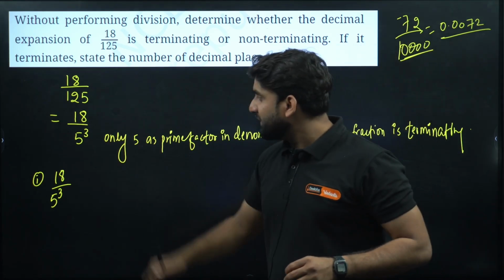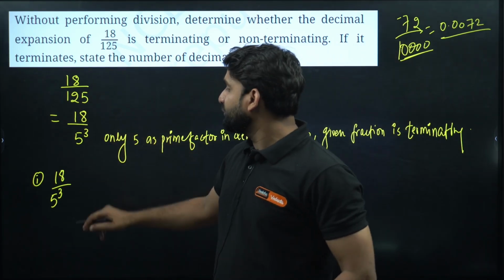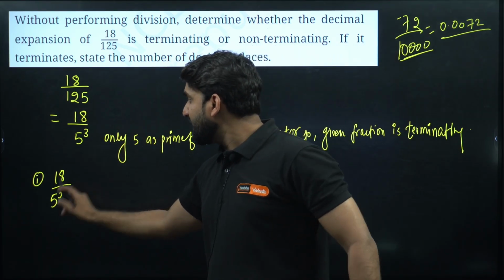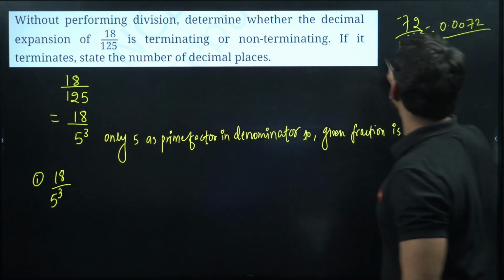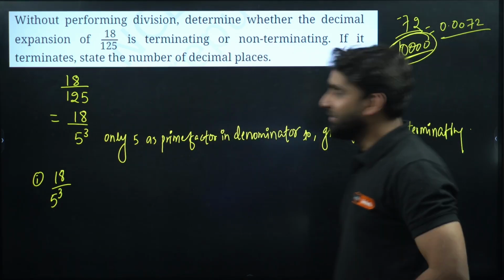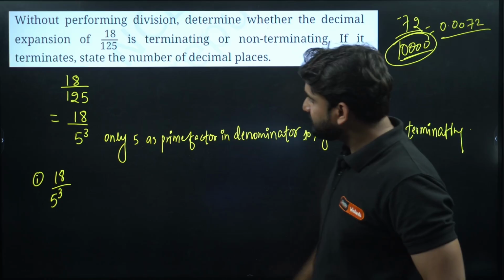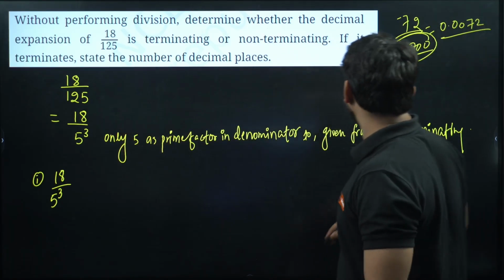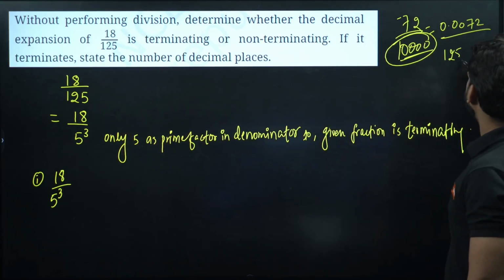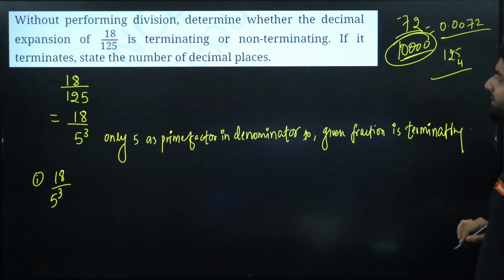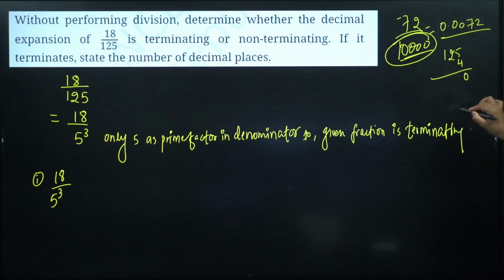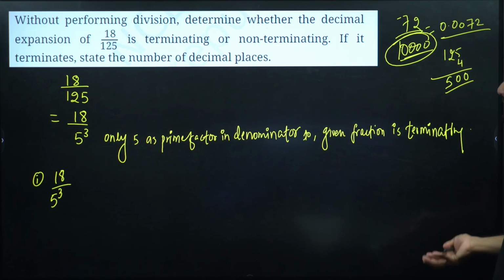So let's do one thing. This is 125. So how we can convert it to such numbers like 100, 10, 1,000 and all? So 125 is there. So if we multiply 125 into 4, what will be the result? 500. No, my dear, we are getting 5 and 00. So this is not what we required.